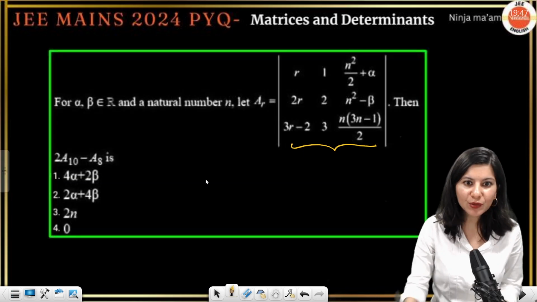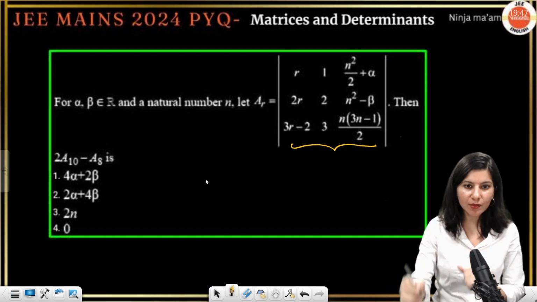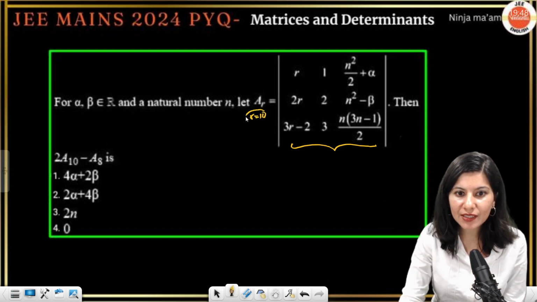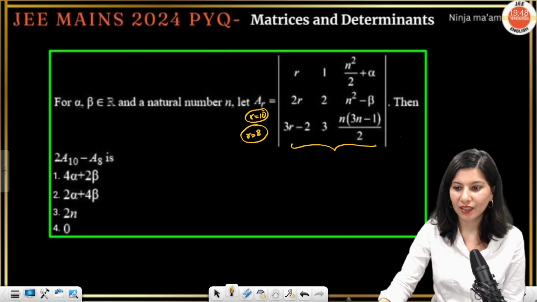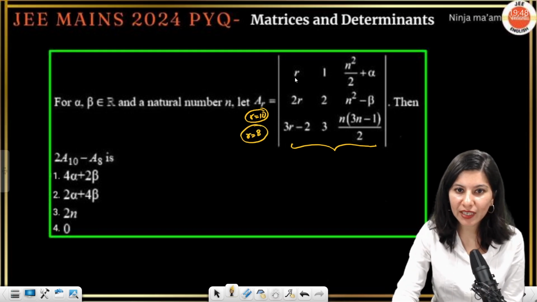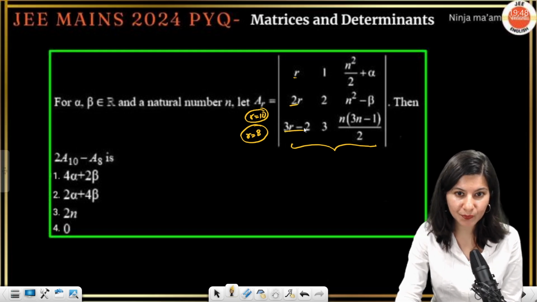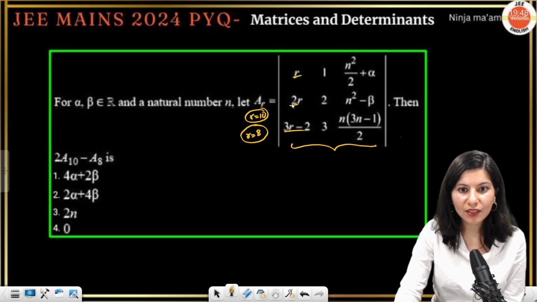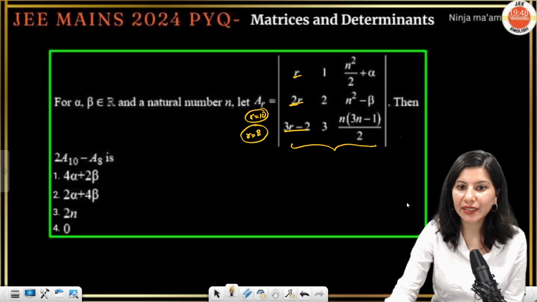For that, if you carefully look at this determinant, A10 you will obtain when you put r equals 10 and A8 you will obtain when you put r equals 8. So if I put 10, it is 10, 20, and what about this? 10 3s are 30 minus 2, 28, right?